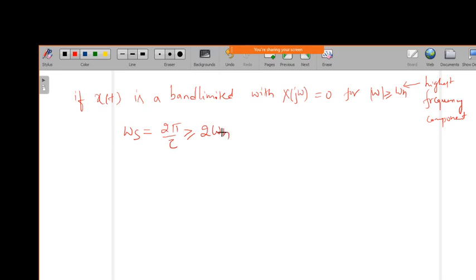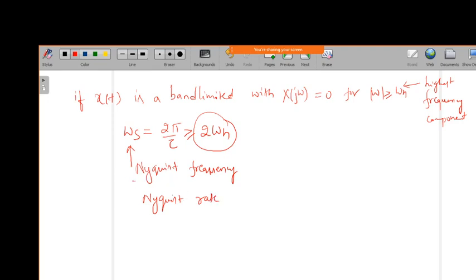The minimum sampling frequency required, 2 omega h, in order to successfully discretize the signal, we call the Nyquist frequency, or Nyquist sampling frequency, or Nyquist rate.